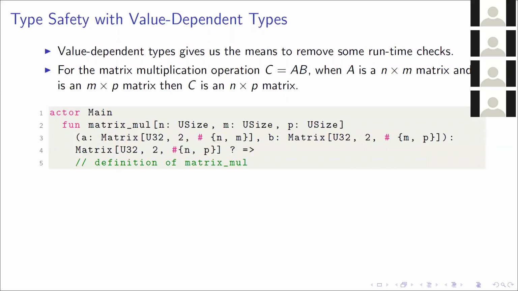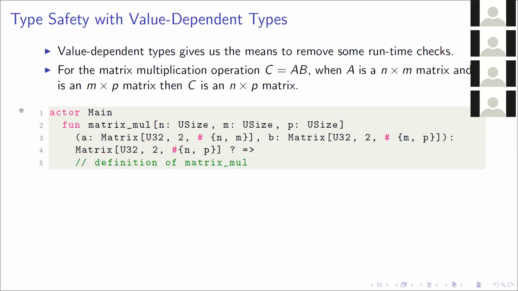So recall the matrix multiplication operation, C equals AB. This is well defined when A is an n by m matrix, B is an m by p matrix, and C is an n by p matrix, and you get a result which is C, an n by p matrix. Using these value-dependent types, you can capture all of this in the signature of a method and have this method only be callable when we have correctly shaped matrices.